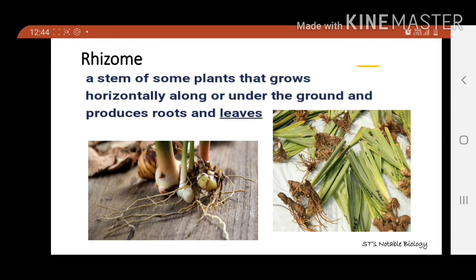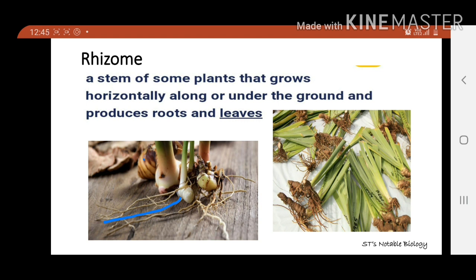Let's talk about the vegetative propagules of angiosperms. First, rhizome: a stem of some plants that grows horizontally along or under the ground and produces roots and leaves. Rhizome is a modified stem that grows horizontally.